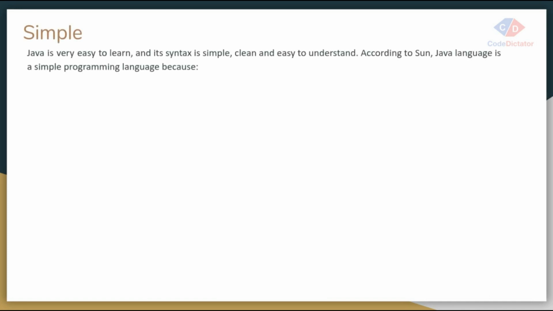Simple. Java is a very simple language to understand, and the syntax of Java is related to C++, because when this language was developed in 1995, C++ was already in the market. So the team decided to keep the syntax related to C++.